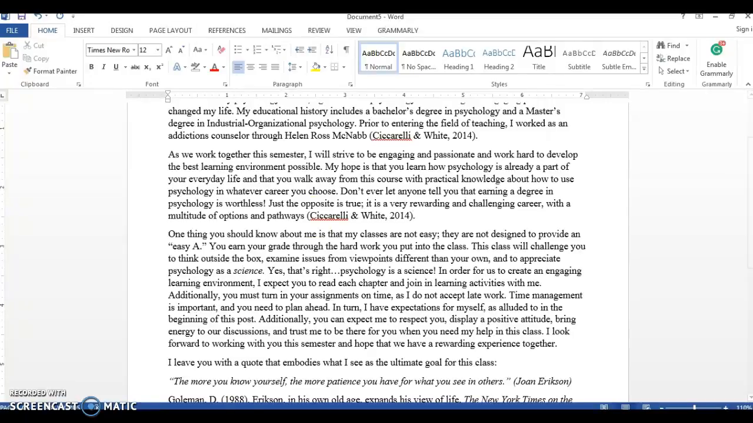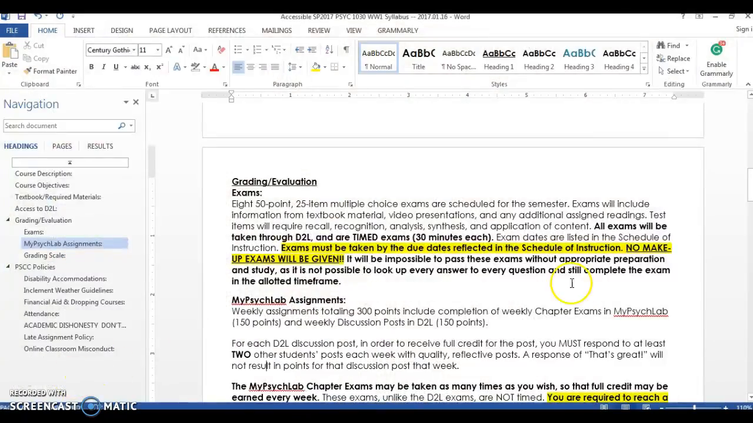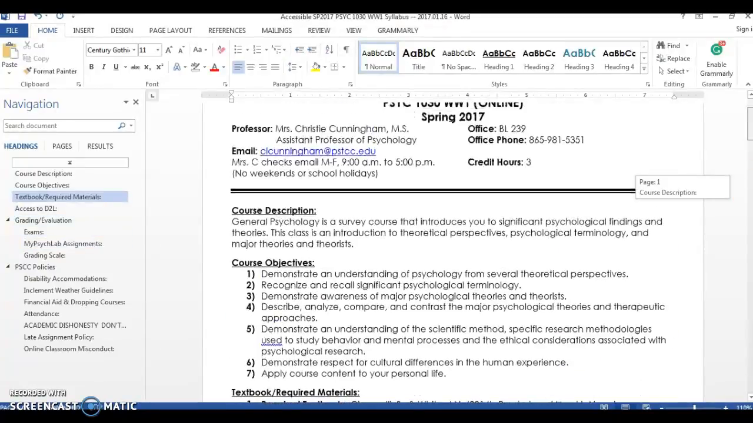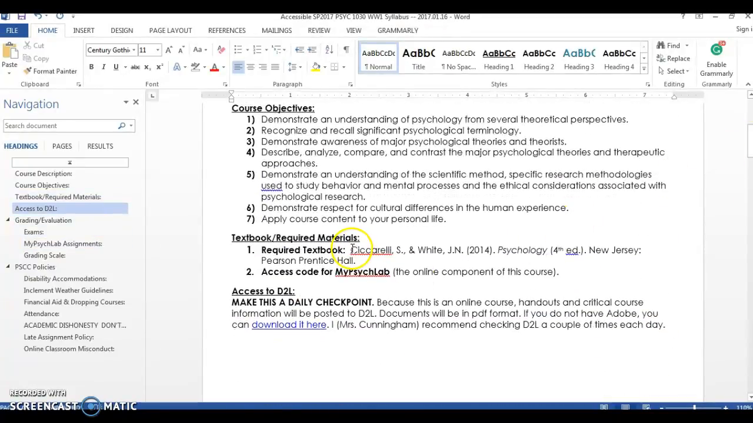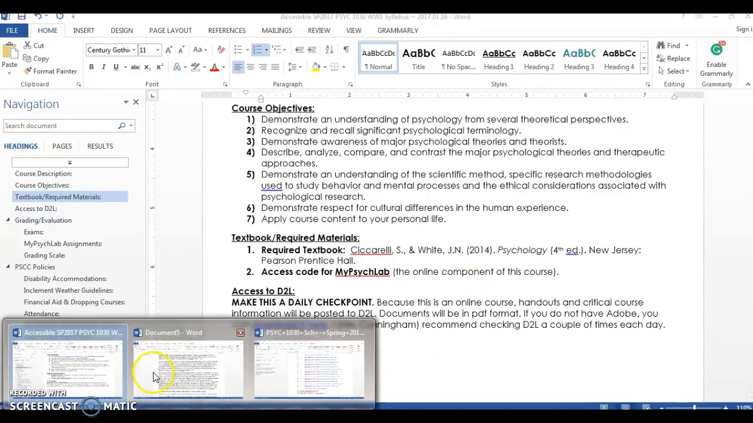And I'll show you where I found that information. It's in our course syllabus. If you look on the front page of the syllabus, I have listed the textbook information. If you were to copy and paste this, that's your reference entry for referencing the textbook in a discussion post. And then you simply use Ciccarelli and White and the year as an in-text citation. So that's required.